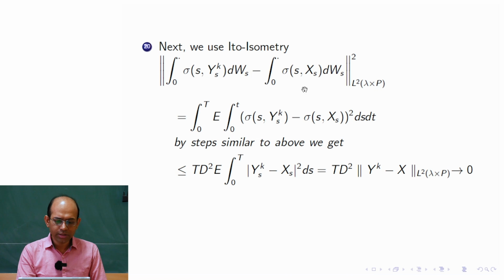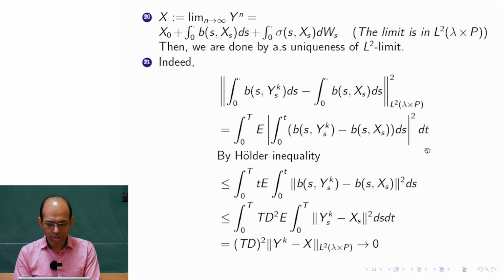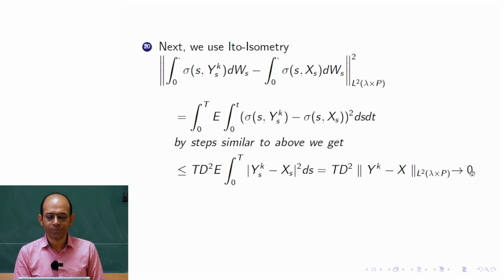So here the outside integration would give capital T, because the inside would be independent of small t, because I have replaced small t by capital T. Now I identify this term, expectation of integration of the process square and ds. What is this? Again the L2 norm under the product measure. So that is the norm of y_k minus x. Here actually I should have written square, so square is missing. Earlier also I made the same mistake. Here I should have written square, okay. So that goes to 0, so the whole thing goes to 0.